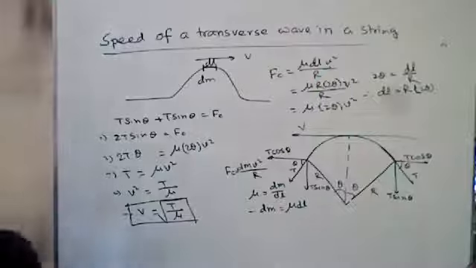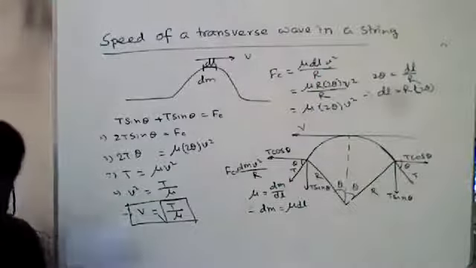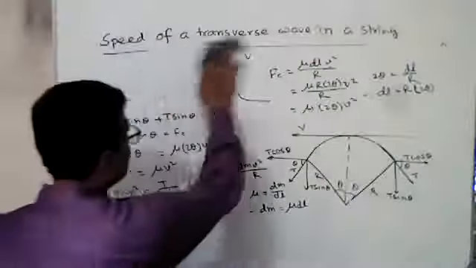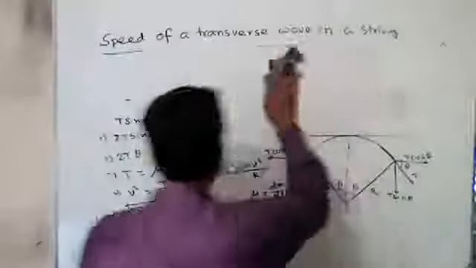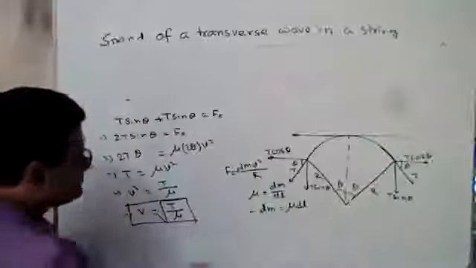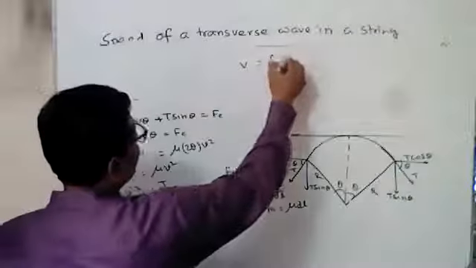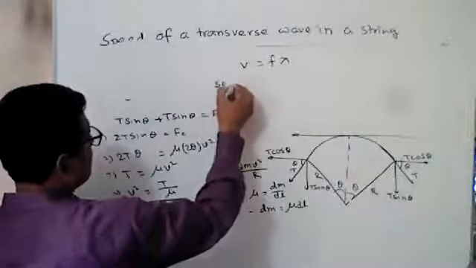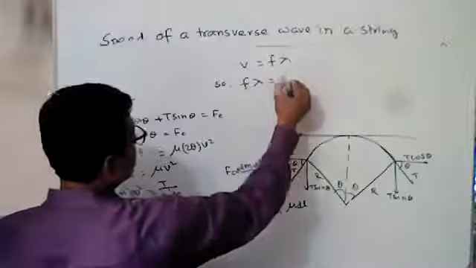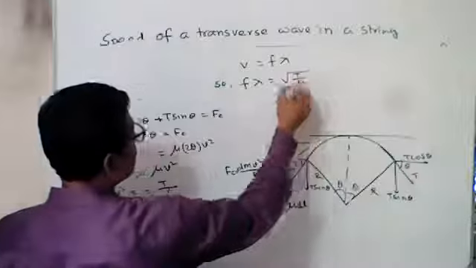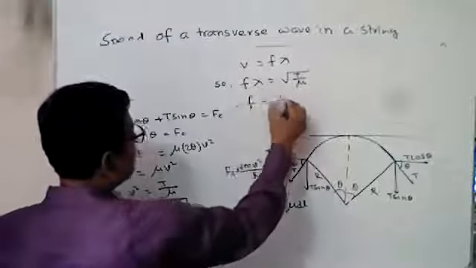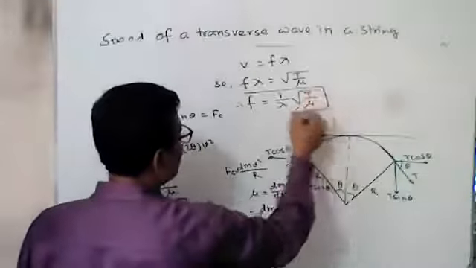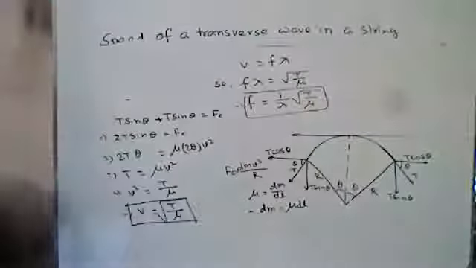On the other hand, from this we can consider b equals f lambda. We know b equals f lambda, so f lambda equals root over T by mu. So f equals 1 by lambda root over T by mu. It's also an equation.